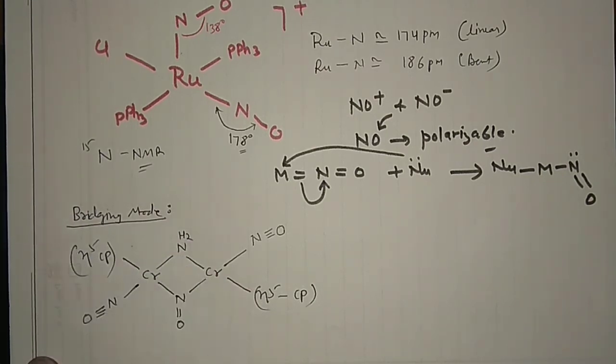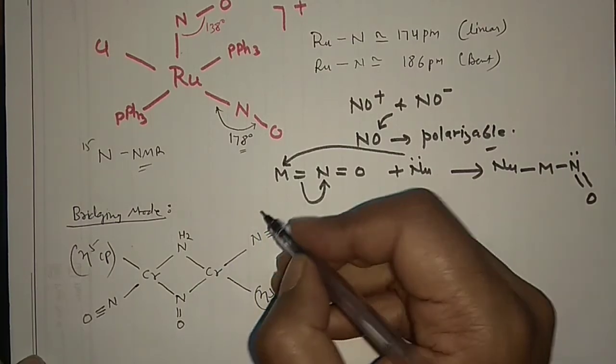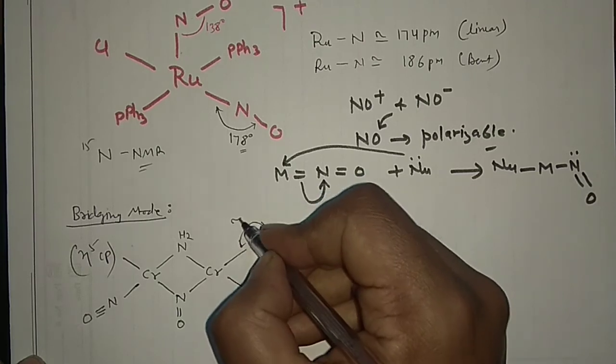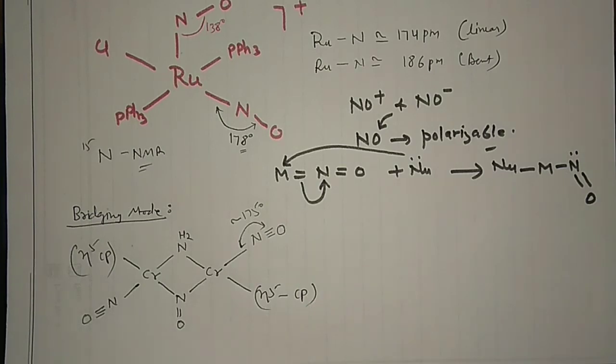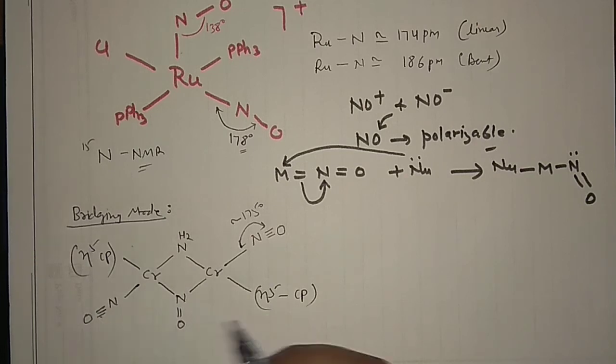So this is the linear mode, this is the linear mode, so definitely there should be a corresponding bond angle, and experimentally it is found that this bond angle is nearly 175 degrees, sorry, not centigrade. And similarly for this one also 175 and 175.